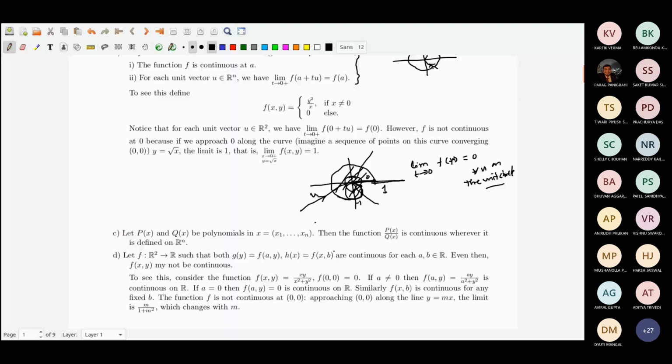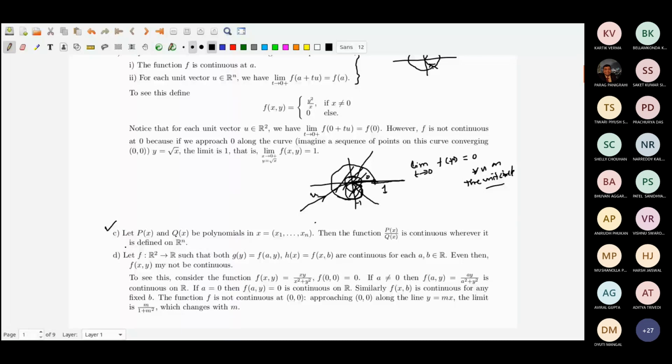And what does it say? If you have a polynomial in X, in single variable, P and Q polynomials, then rational functions Px by Qx are continuous wherever defined.